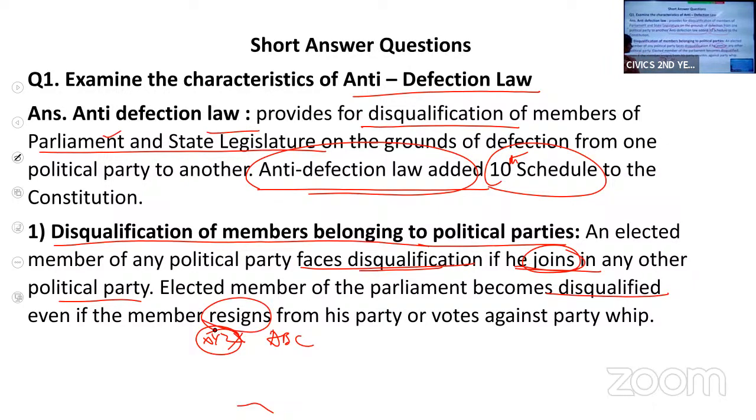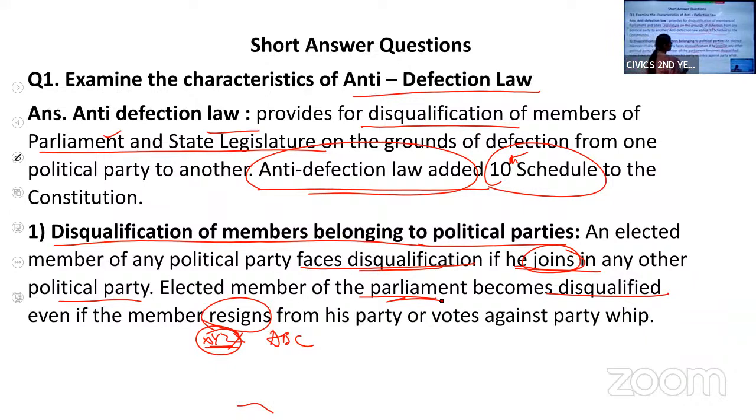If, for example, I am a member of XYZ party, and after getting elected, after becoming a member of parliament, I resign from this party, I am leaving the party, then also I will be disqualified as a member of parliament.